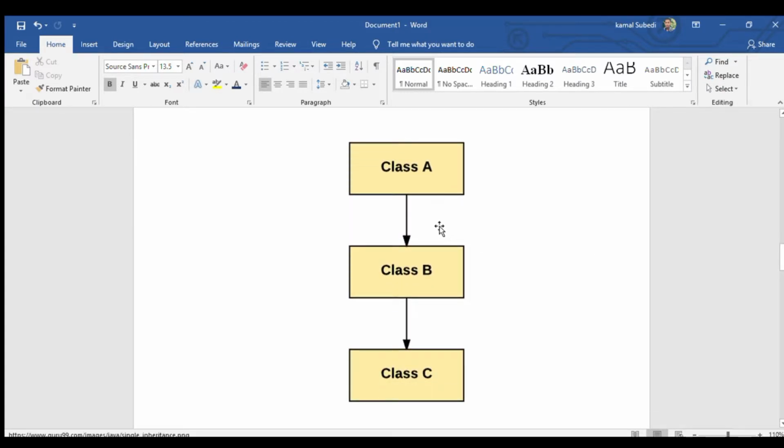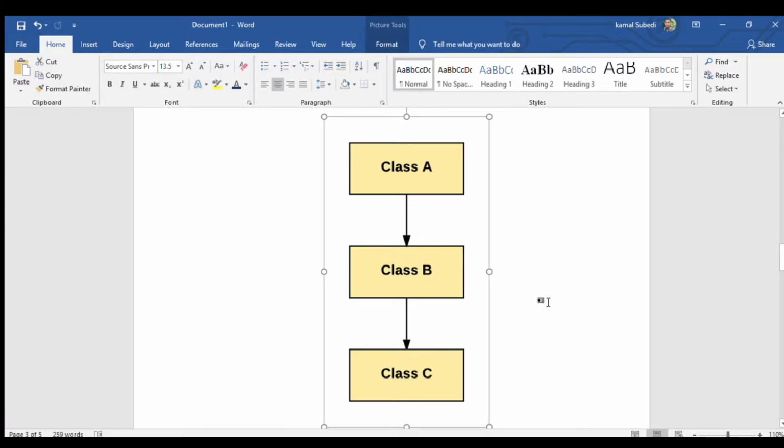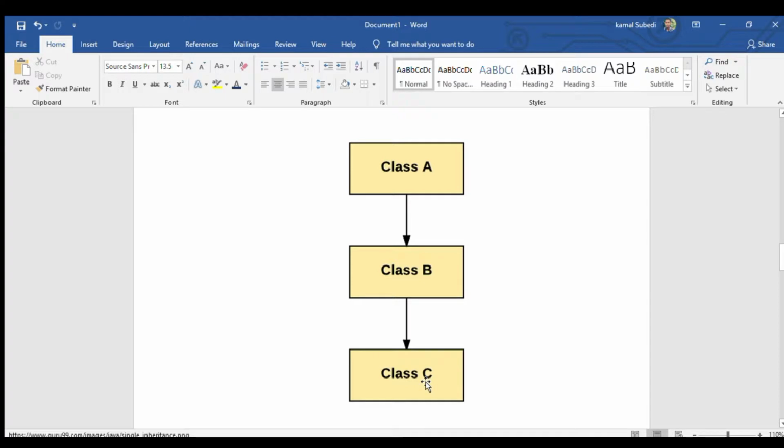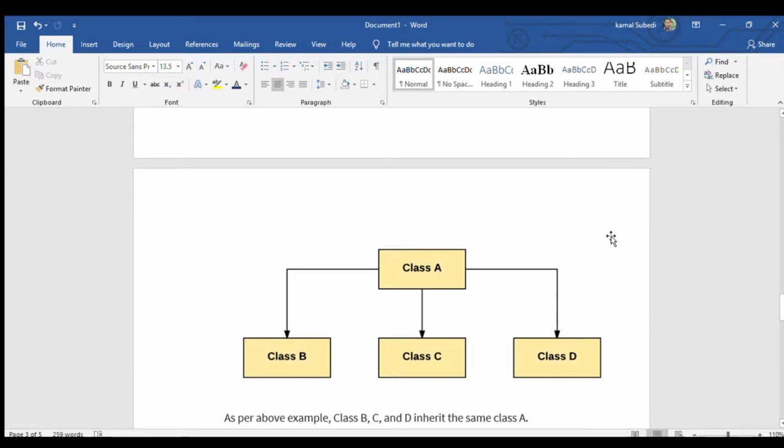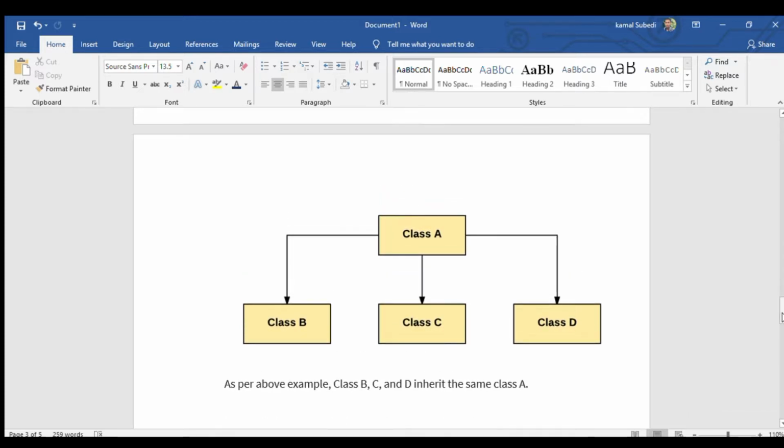Now you can see the difference between multi-level inheritance and hierarchical inheritance. In multi-level inheritance, one class is the base class of another class, and again this class is the superclass of the next class. But in hierarchical inheritance, there is only one base class or superclass. The data of the base class is inherited by two or many subclasses. When two or more derived classes inherit the properties of a single parent class, it is called hierarchical inheritance.